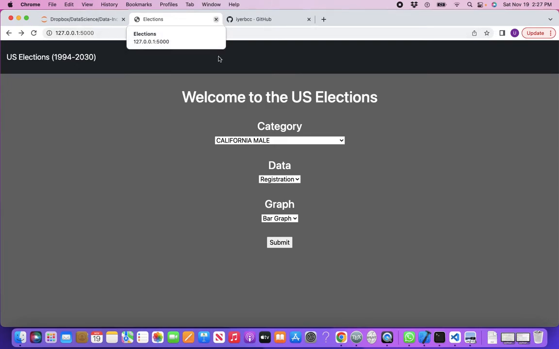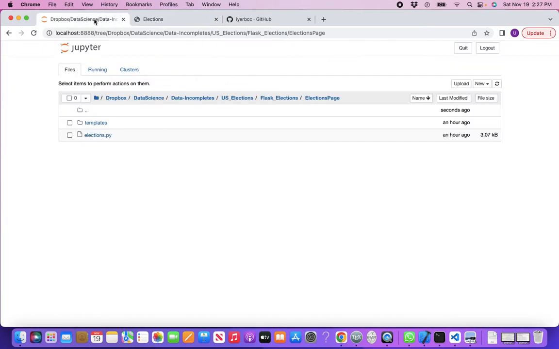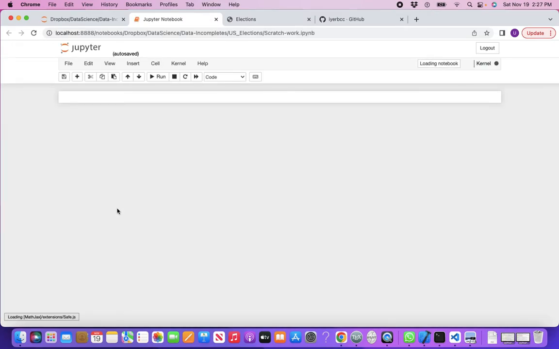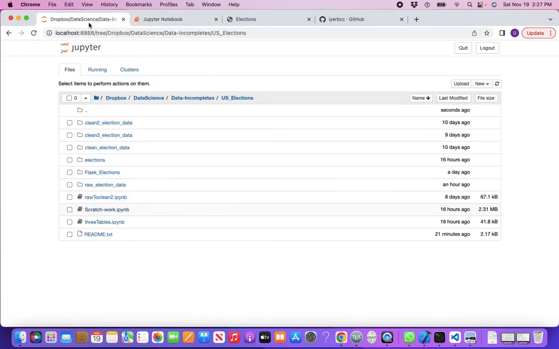We have used 3 Jupyter notebooks for this project. Let me go back to the project. 3 Jupyter notebooks. One is Scratchwork, as the name suggests. It's primarily to try out and test individual code while building through it. It's taking time to load.